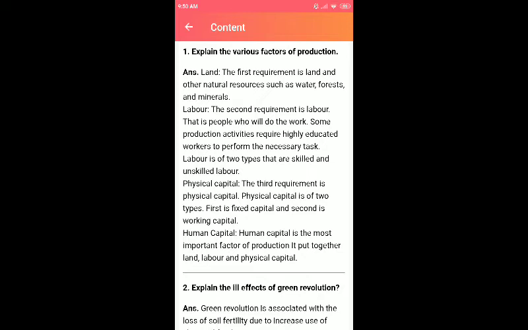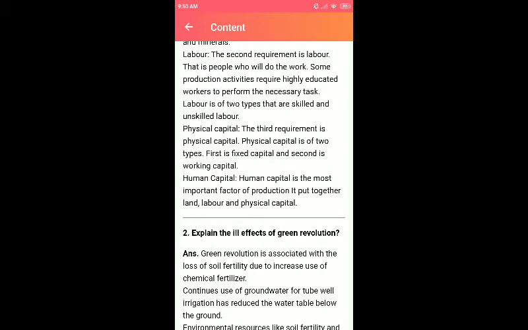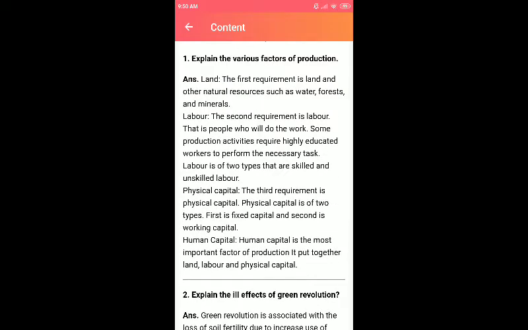The third one is physical capital. Physical capital is of two types. First is fixed capital, which we have already studied: the machines and equipment that we use all the time. And second is working capital. And the last thing is human capital. Human capital is the most important factor of production because it puts together land, labor and physical capital. So the things are land, labor, physical capital and human capital. Commonly we can say it as 4 types.